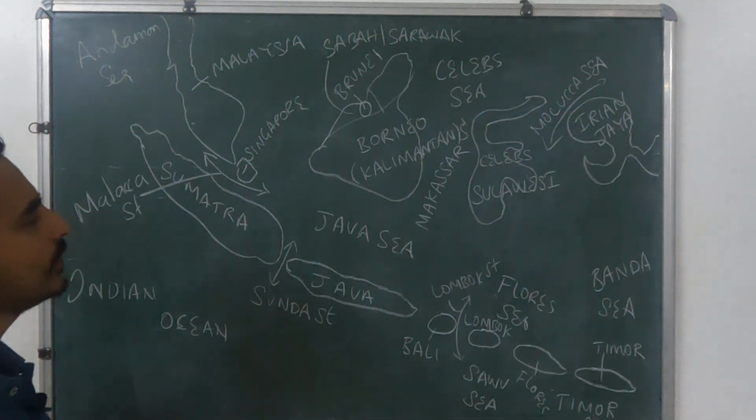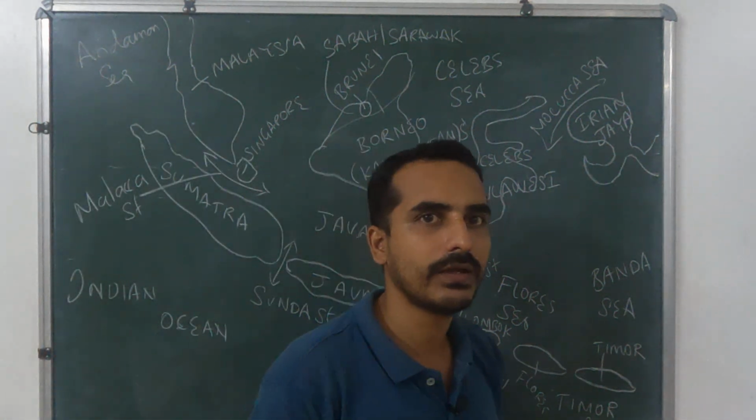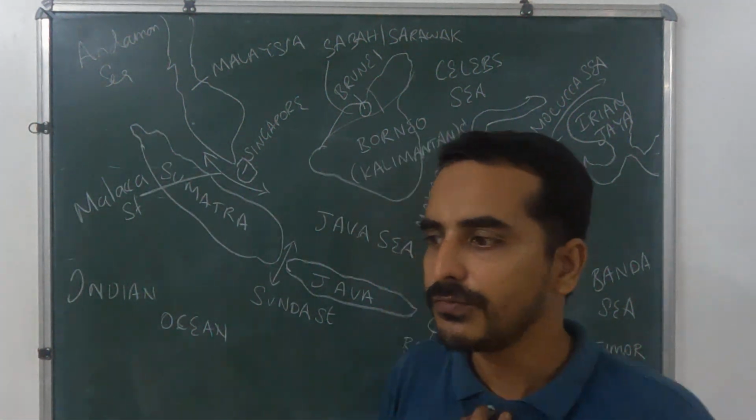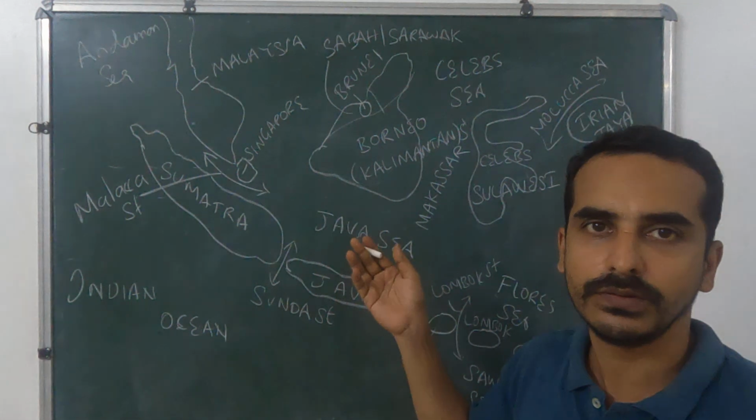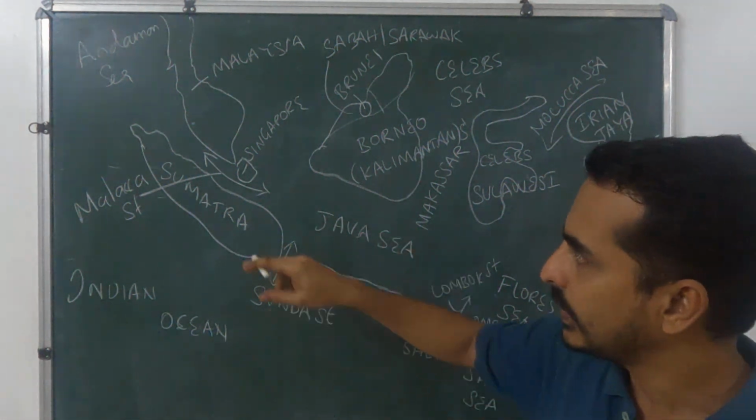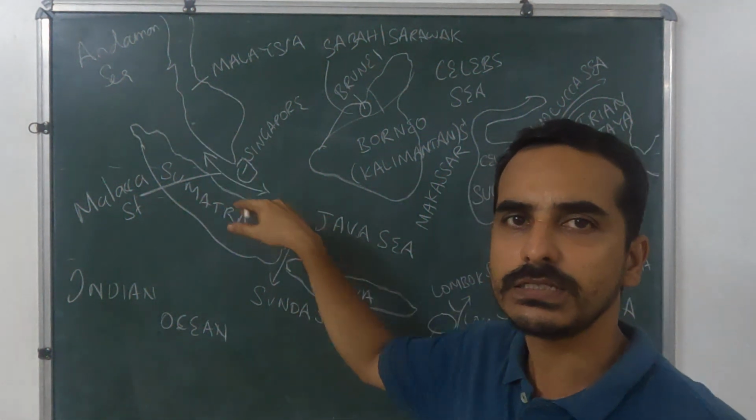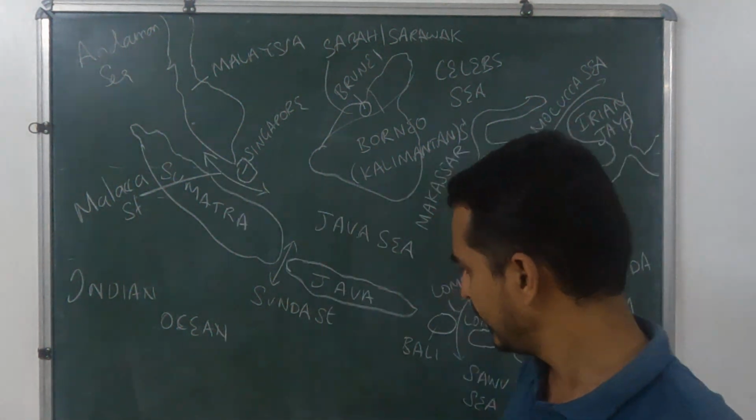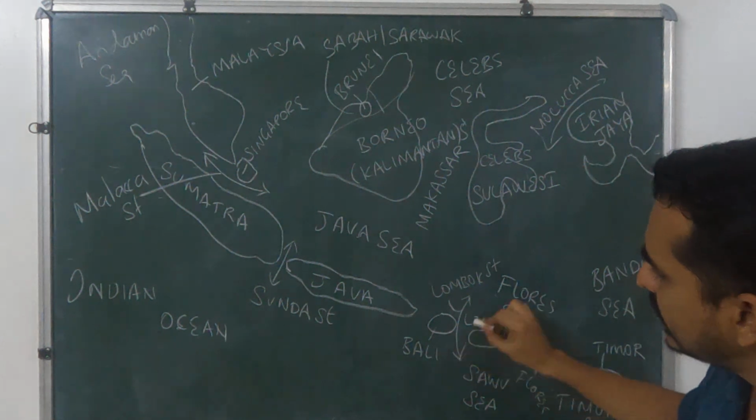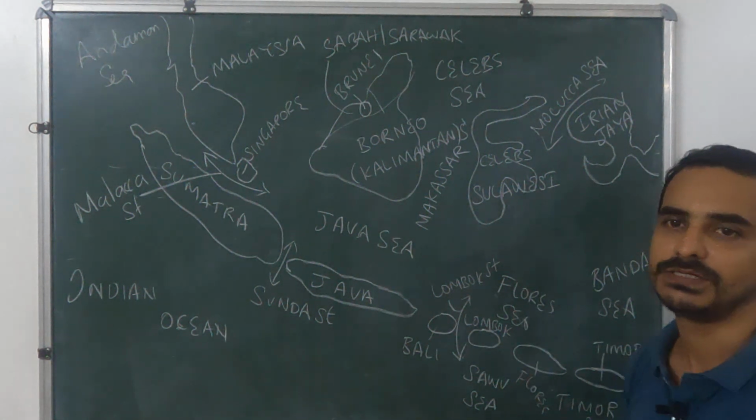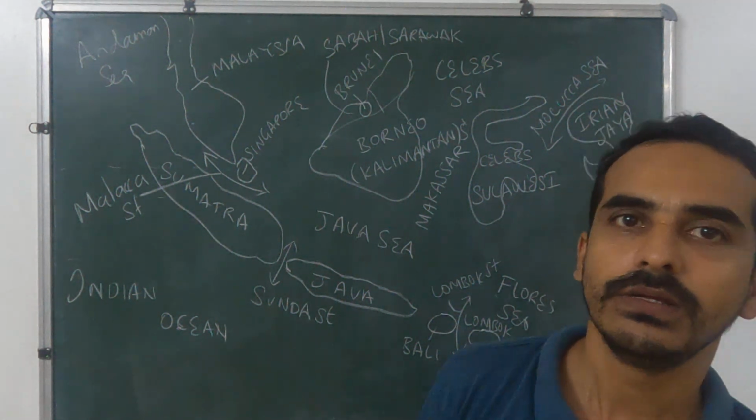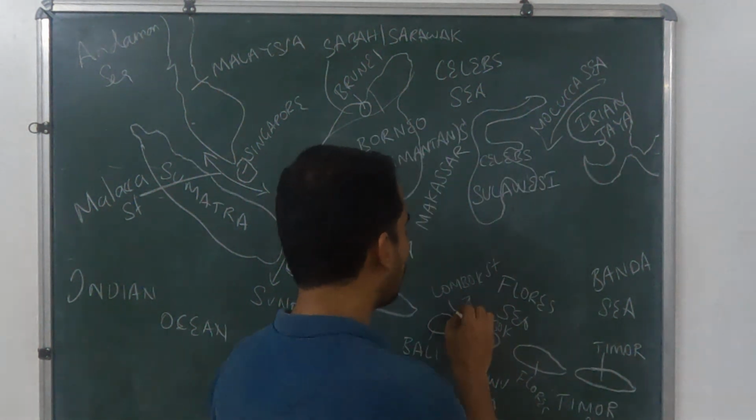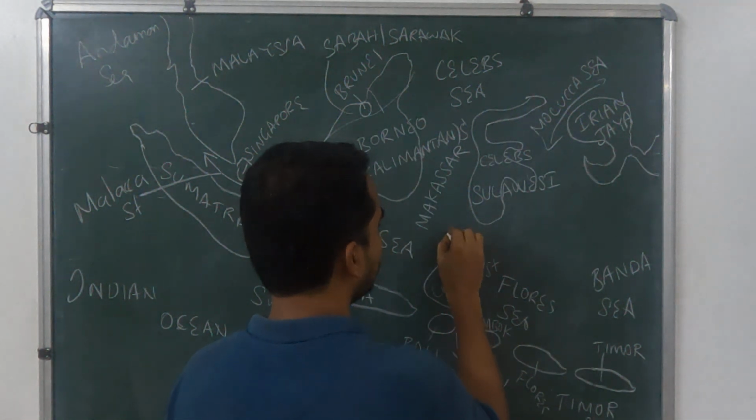So these are the major straits, and among these Malacca Strait is more important because of its economic and geopolitical importance, because almost all the international ships access the Pacific Ocean through the Malacca Strait only. And another important one is the Lombok Strait, for its ecological importance. The Lombok Strait is otherwise called the Russell-Wallace line ecologically.